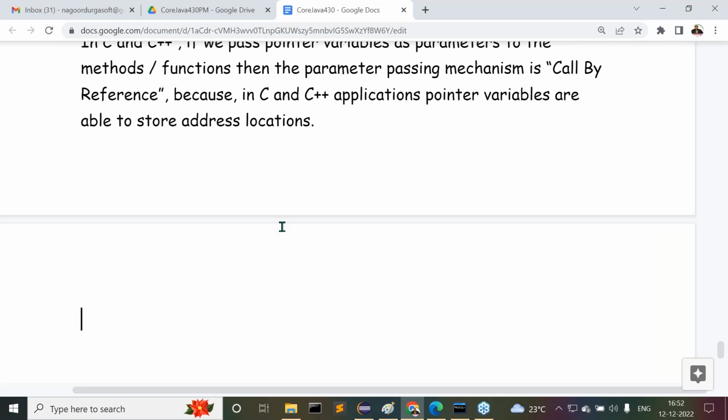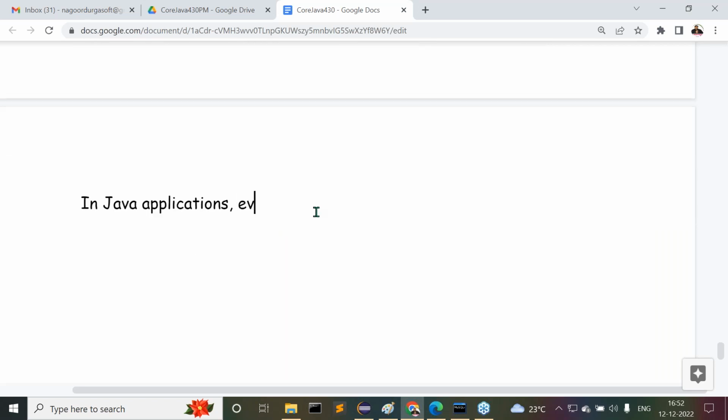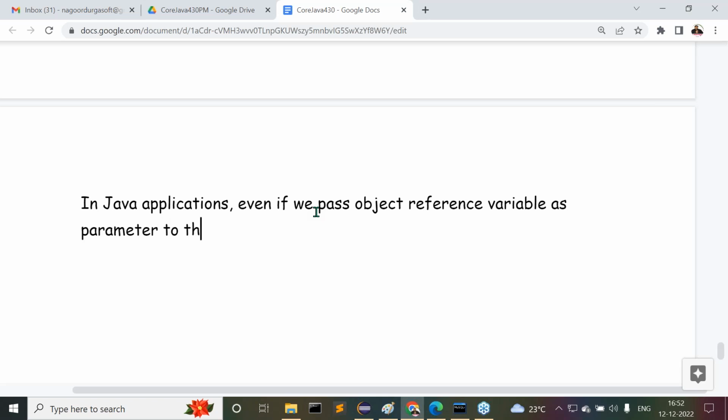Okay, fine. Now the point I am telling you: in Java applications, even if we pass an object reference variable as a parameter to the methods, in the case of Java only methods are available, no concept like functions immediately. In the latest version, some functional programming is provided, but it is not required immediately.